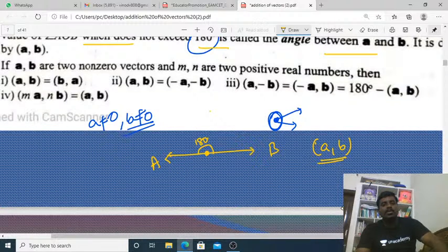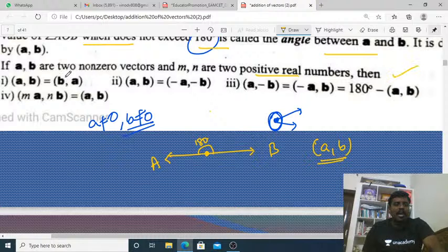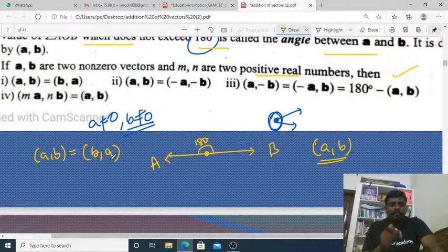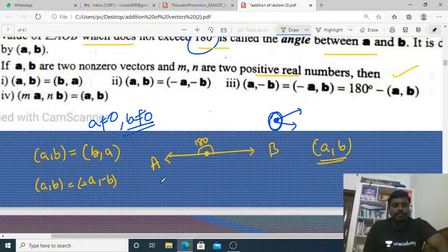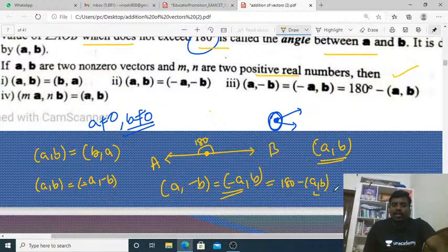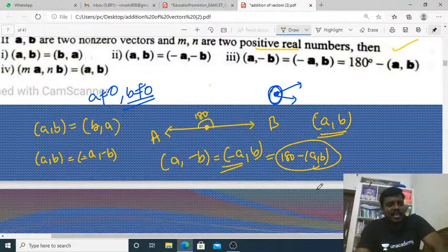If A comma B are two non-zero vectors and M comma N are two positive real numbers, then we have to take that angle AB equals this. You can take the angle between AB and the angle between BA. Reciprocally we have to take AB or BA. And for AB you have to take minus A minus B also. Minus A minus B, and minus A and B also we have to write. And this can also be written as 180 minus of A comma B. This is also 180 minus AB.